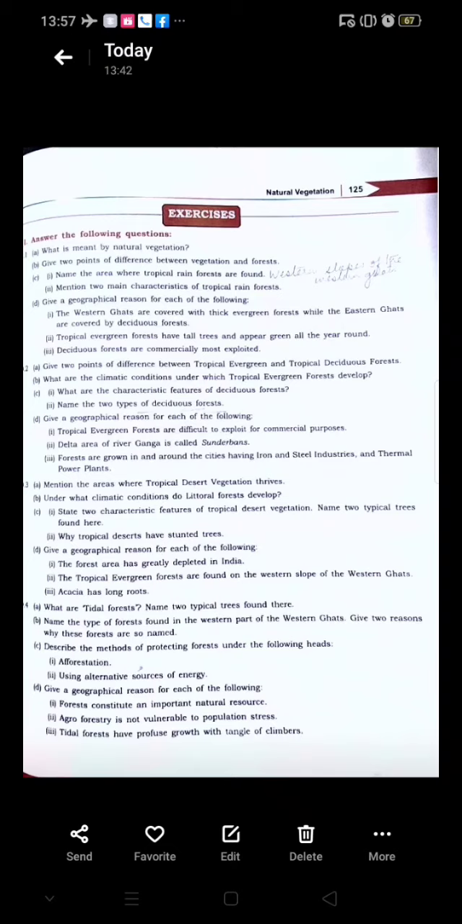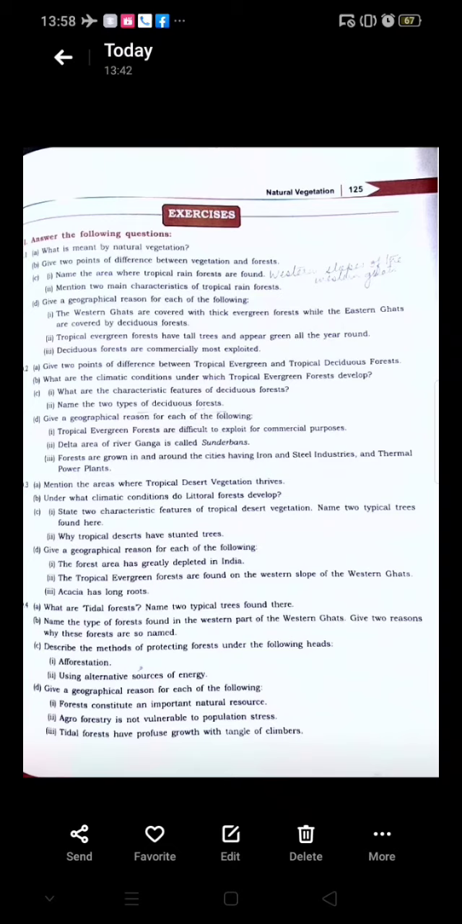Question number 2D, give a geographical reason for each of the following. Tropical evergreen forests are difficult to exploit for commercial purpose. They are difficult to exploit because in these forests, they are very dense and a number of species are growing from one place. So, it is very difficult to exploit. You cannot find the same species in the forest around. So, very difficult for commercial purpose. Is that clear?